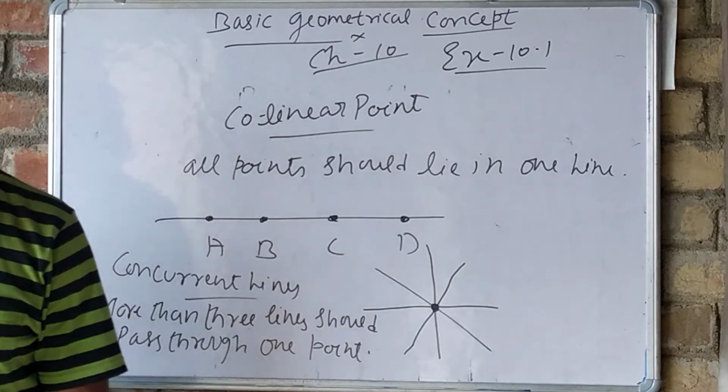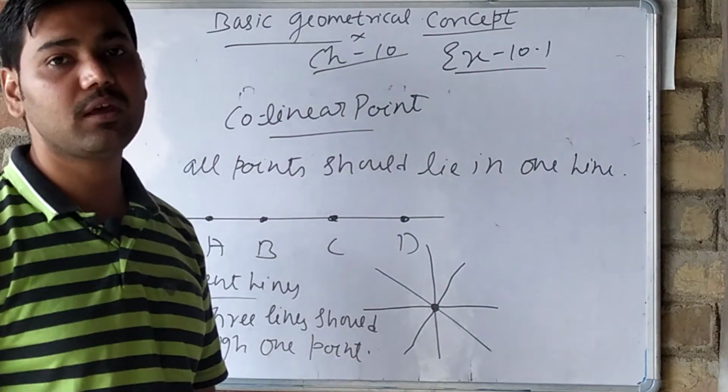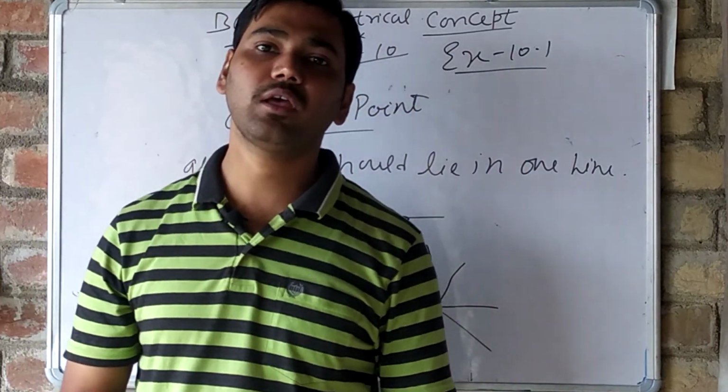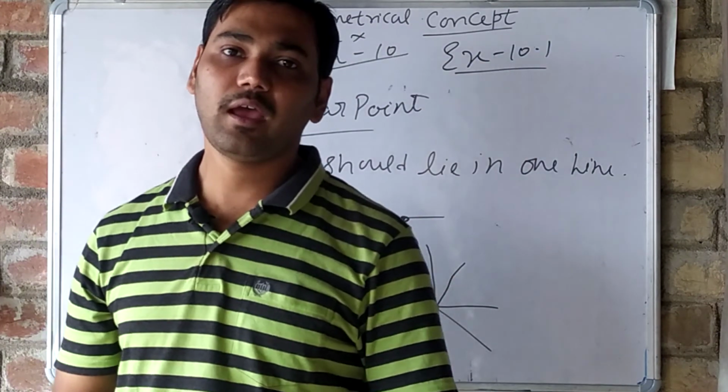So now all of you do exercise 10.1. I have explained everything clearly to you, and if you have any problem, then ask me in the WhatsApp group, or you can message me personally while solving this exercise.